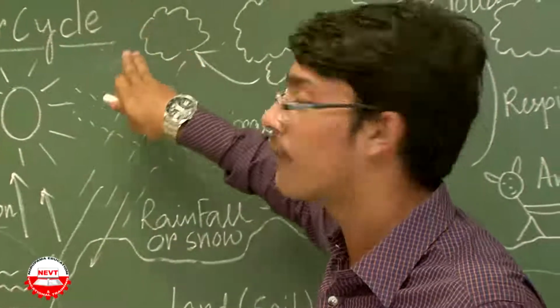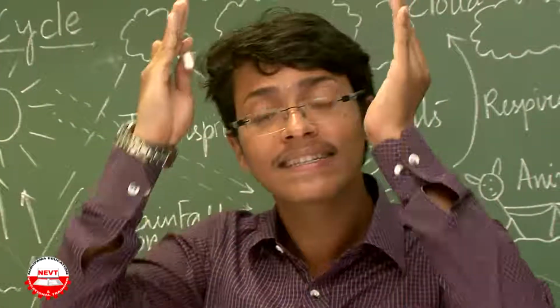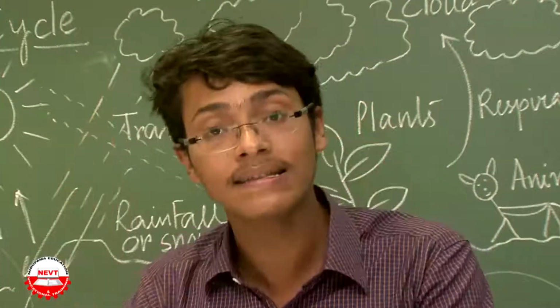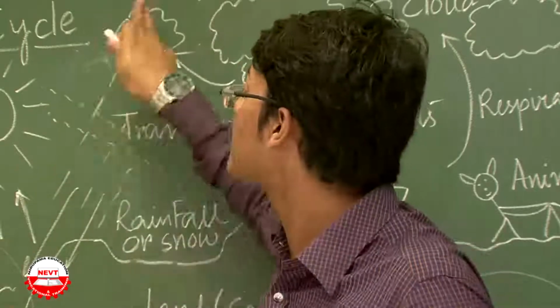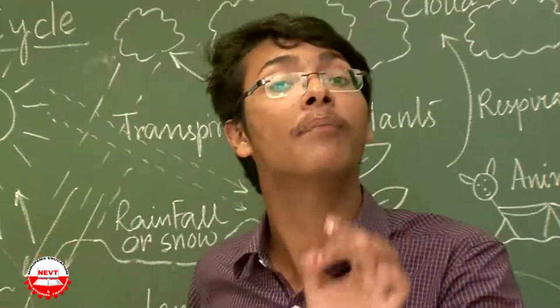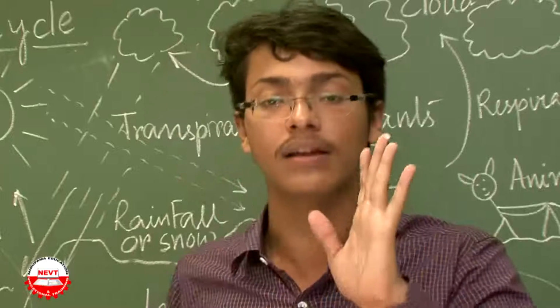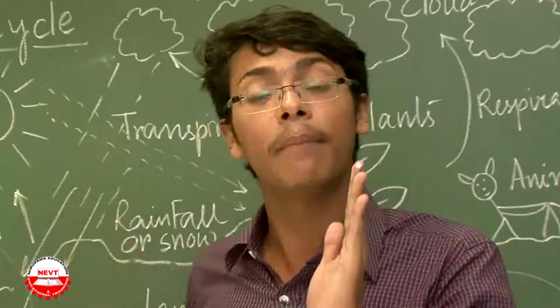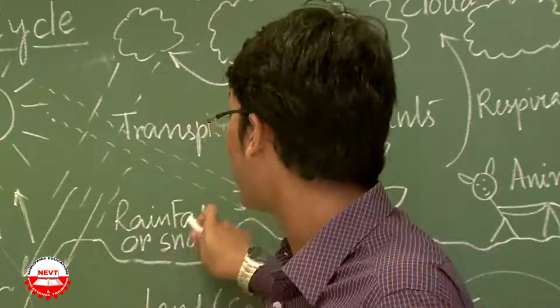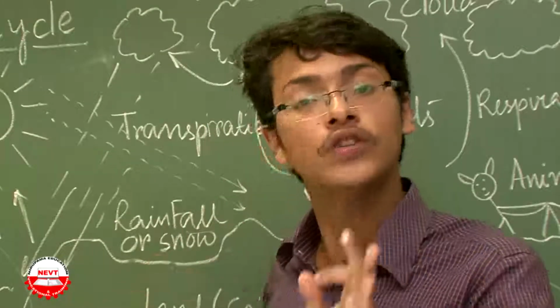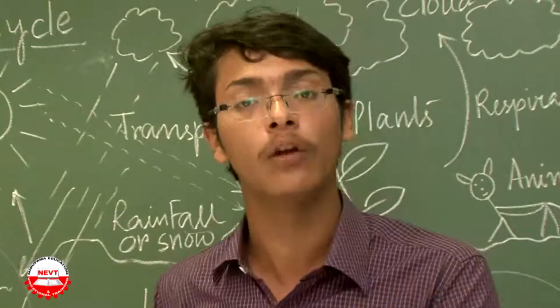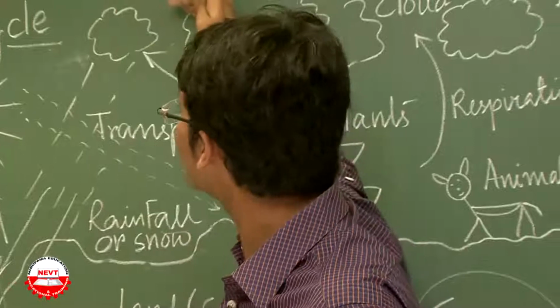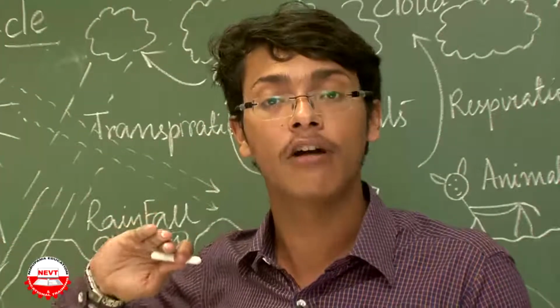After the formation of the cloud, when the cloud's excess capacity is over, it starts to precipitate and the process is called condensation. The precipitation occurs in two forms, either rain or snow. Snow when the temperature is very low. And in this way again from the sky it returns back to the ground.